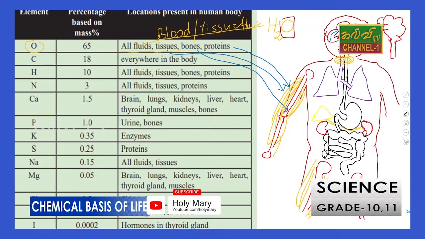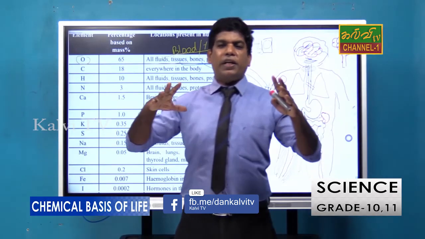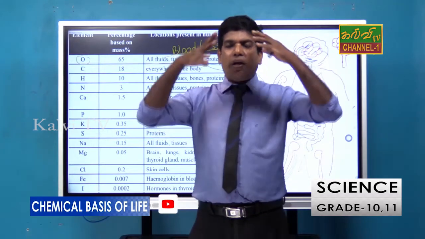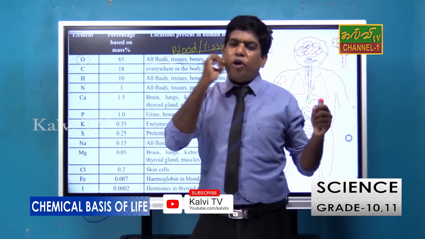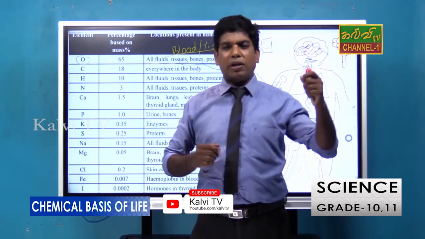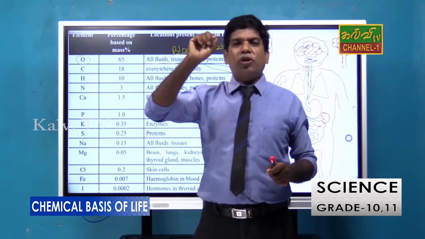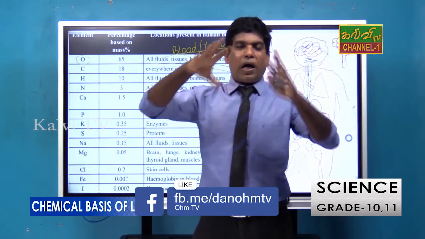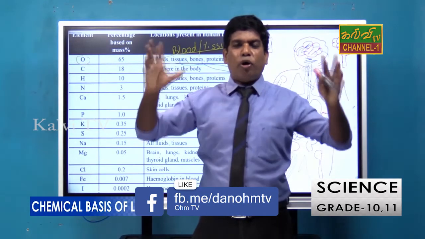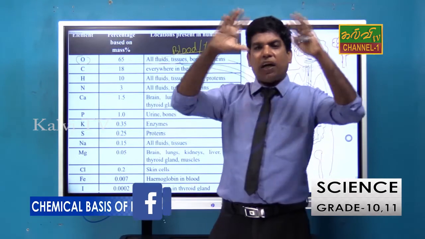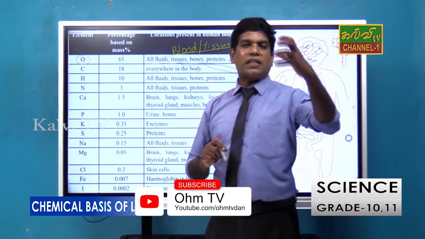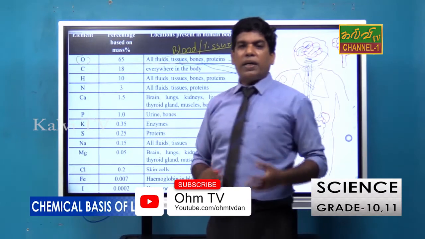So in the human body we find oxygen in various organs. Then carbon is everywhere in the body. We already studied that each and everywhere you can find proteins and carbon. When you take hair, it also contains proteins. So carbohydrates, proteins, lipids, all these biomolecules consist of carbon. Therefore the whole body consists of carbon.